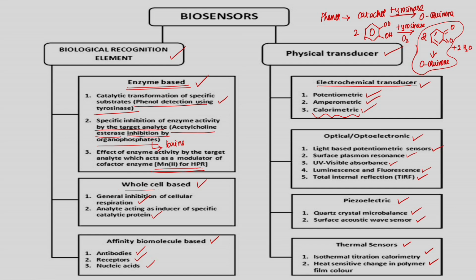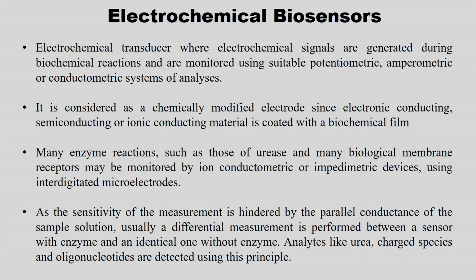From the signal processing unit, it goes to the digital processing unit, where it is sent to the microprocessor. So, from there we will get the digital display. Now, the next one is the electrochemical biosensor.